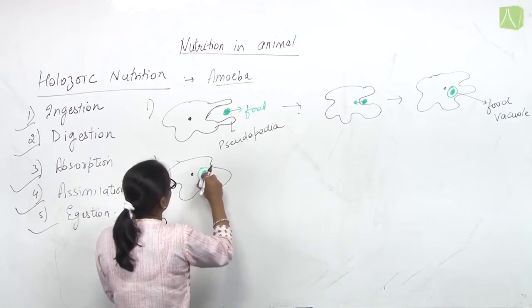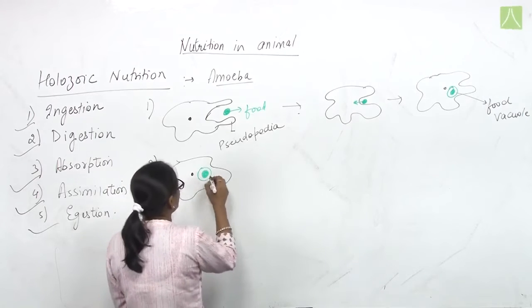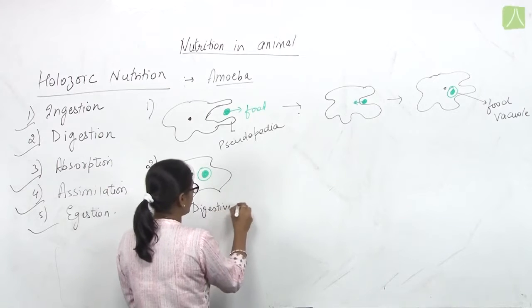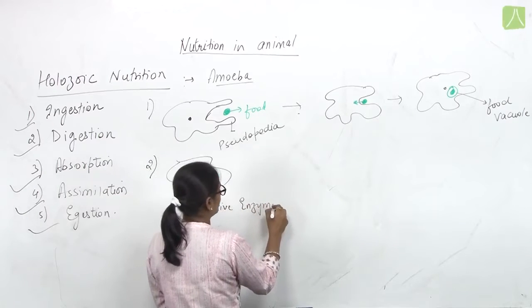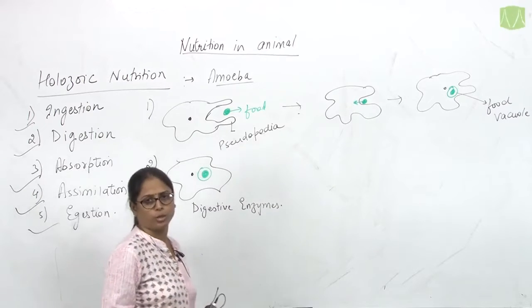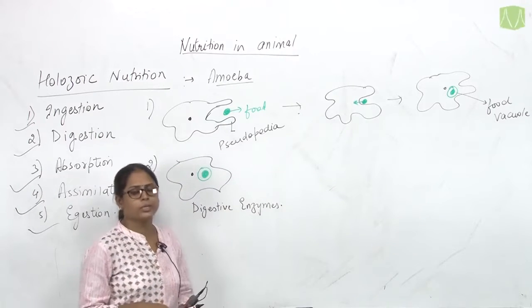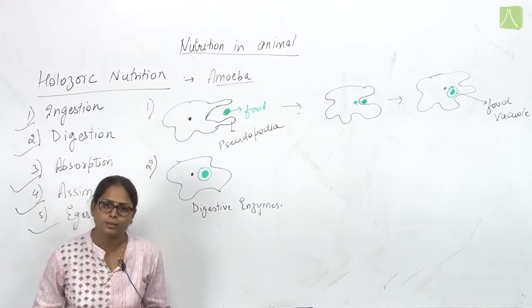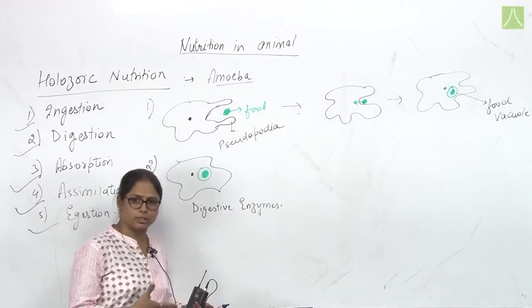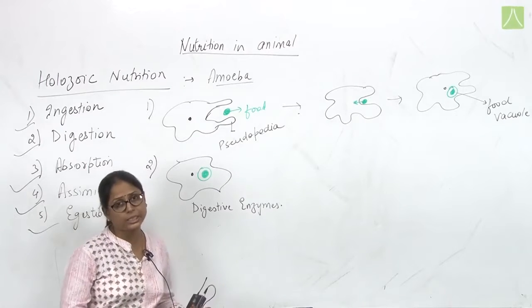This digestion takes place with the help of digestive enzymes, because the food vacuole is actually formed by lysosomes. Lysosomes are cell organelles present in the cell, and they contain hydrolytic or digestive enzymes.